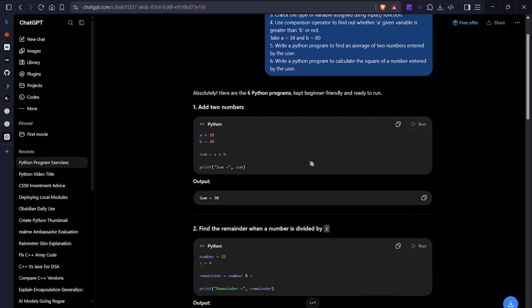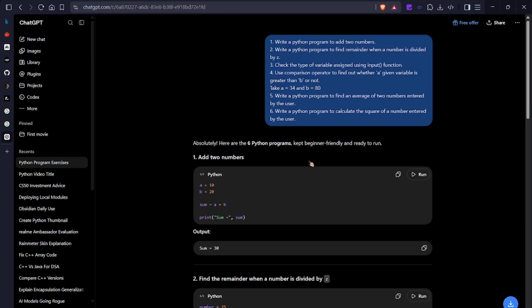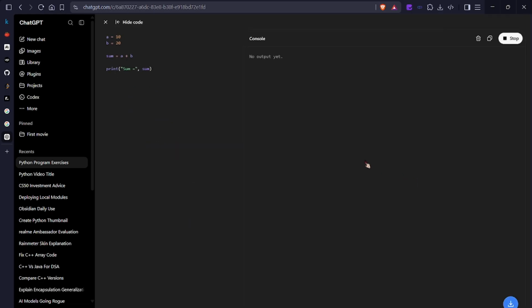Now see here, for adding numbers: a is equal to 10, b is equal to 20, sum is a plus b. Okay, just run. Let me run. And it's not running. Okay, now it can run. See.